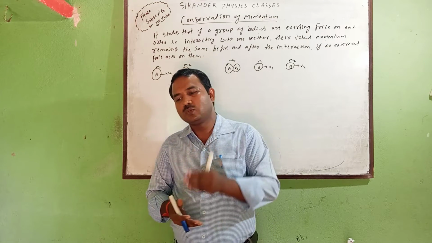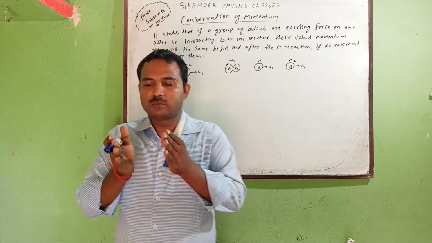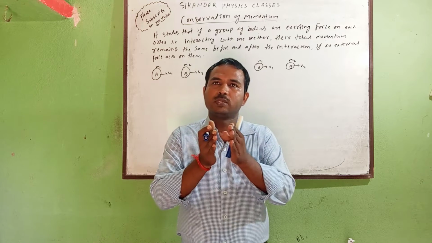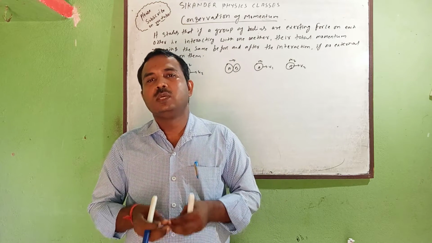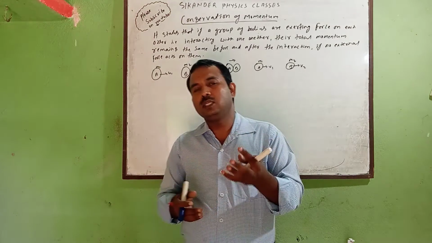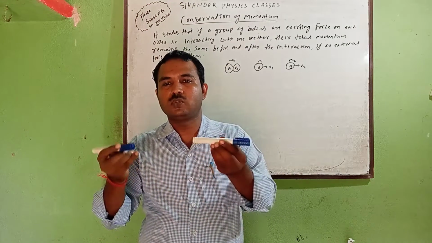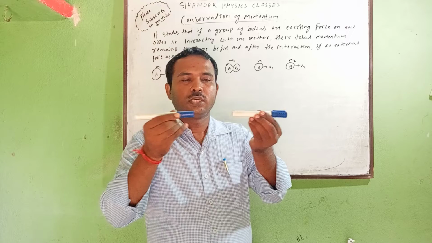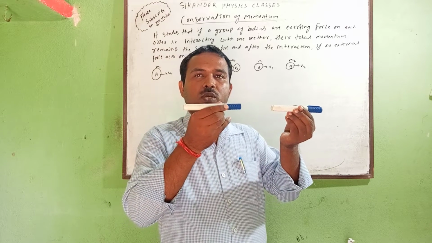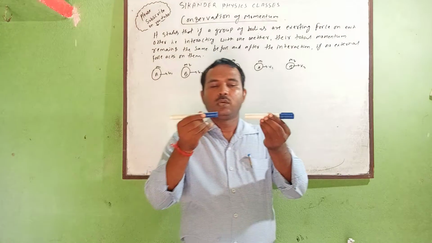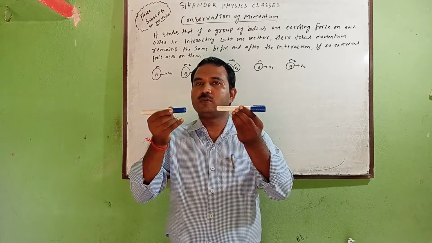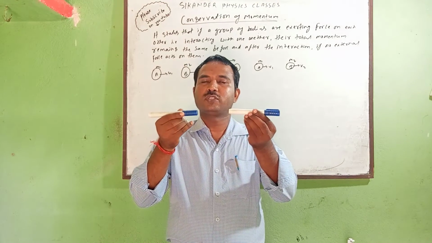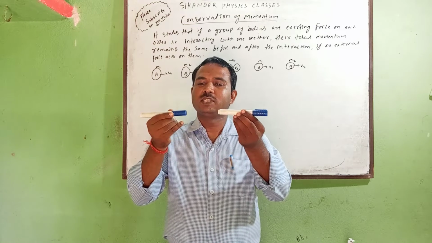And due to collision, what happens? The objects come close if they are mutually interacting. Consider two objects moving in the same direction, one behind the other. If the object behind has more velocity, then what will happen?